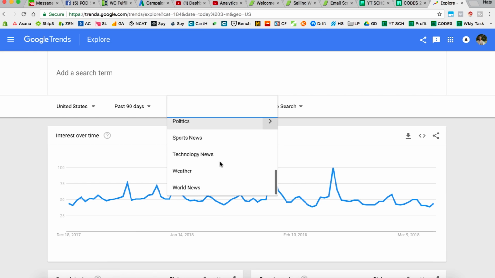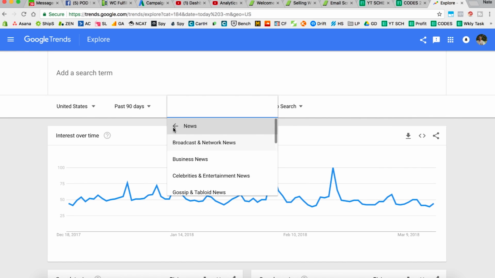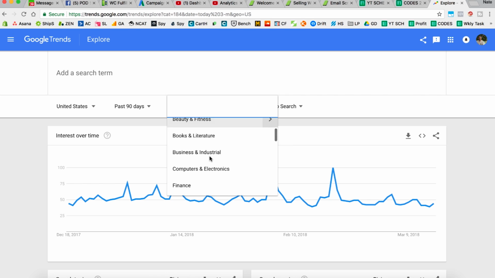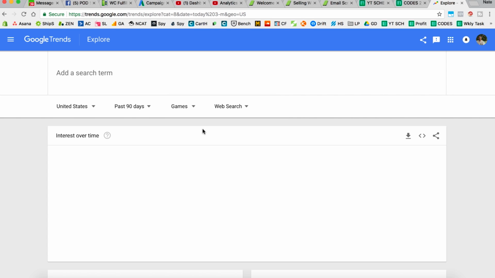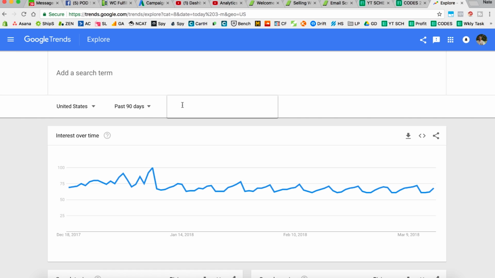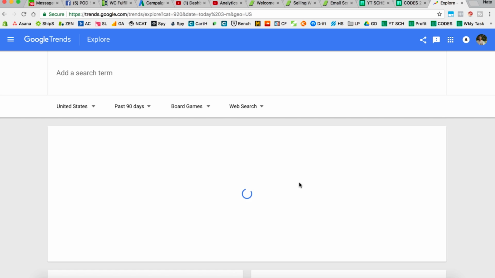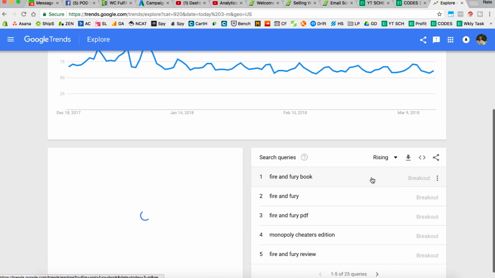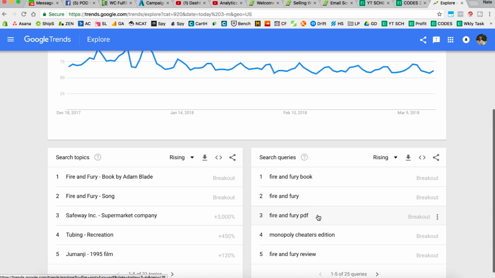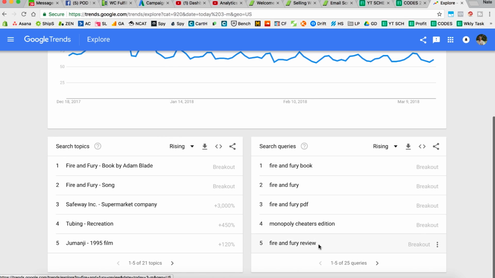So what you want to do is continue and just browse all of the subcategories. Maybe news is not a good place, whatever, but here, let's go down to games, and let's see if there are any board games that are breakout. Fire and Fury book, Fire and Fury. So something with Fire and Fury.